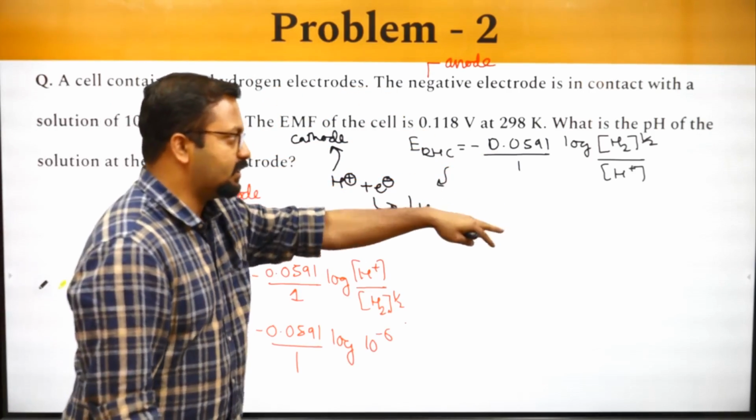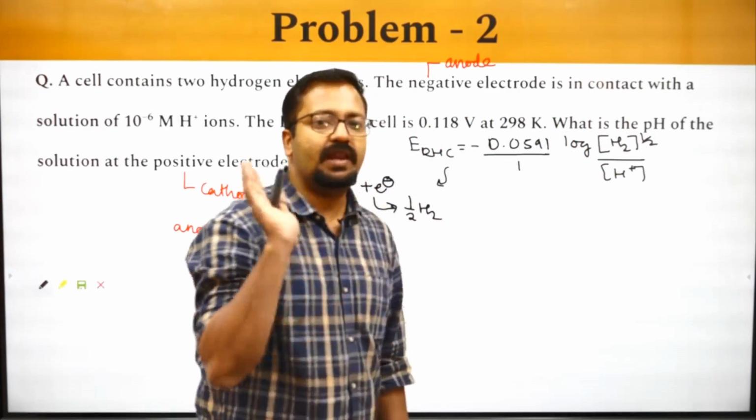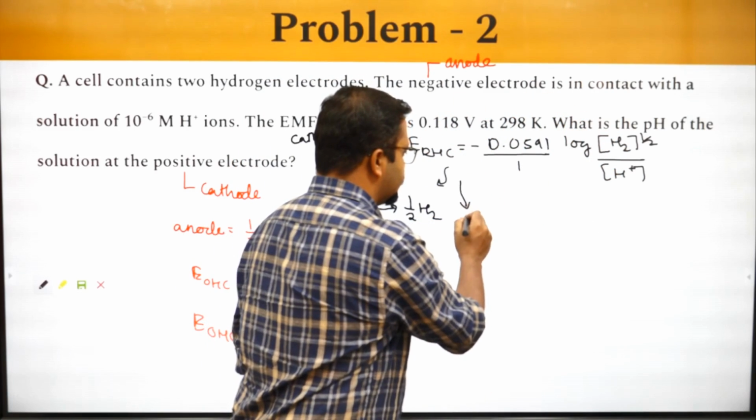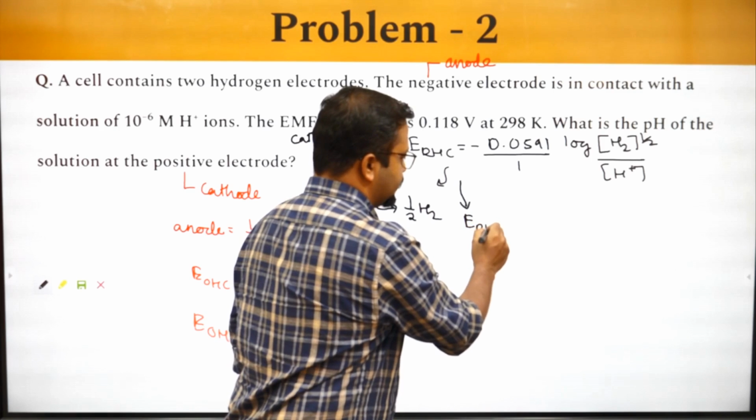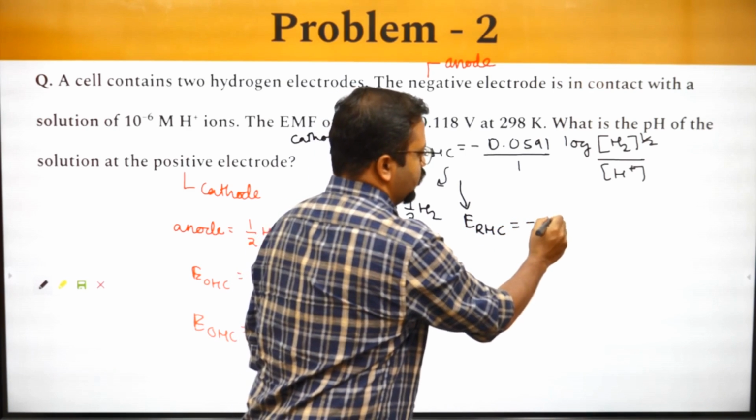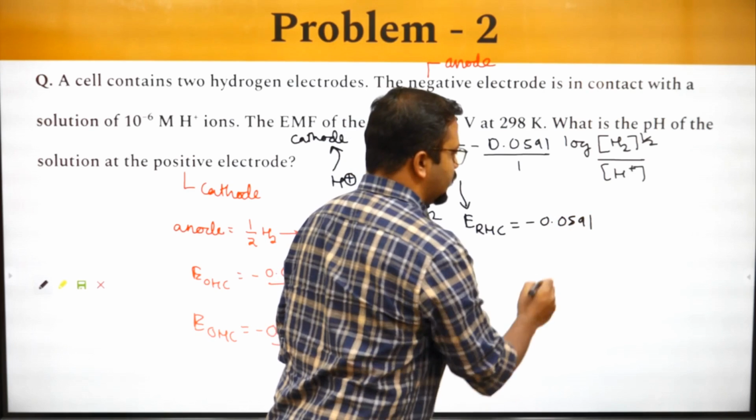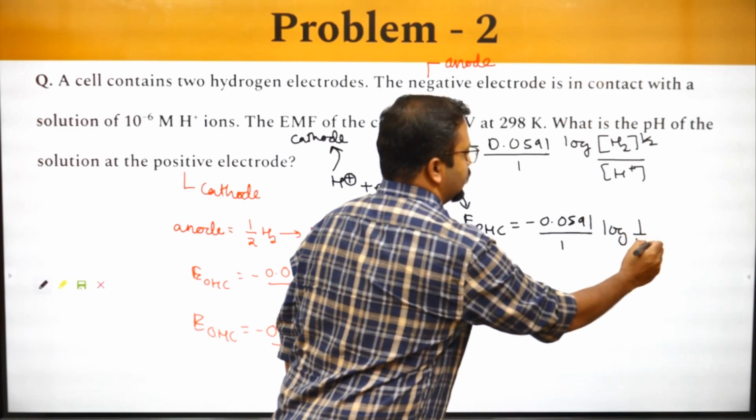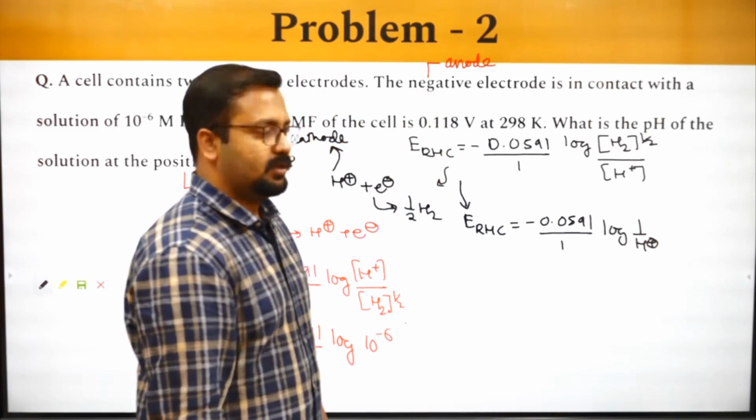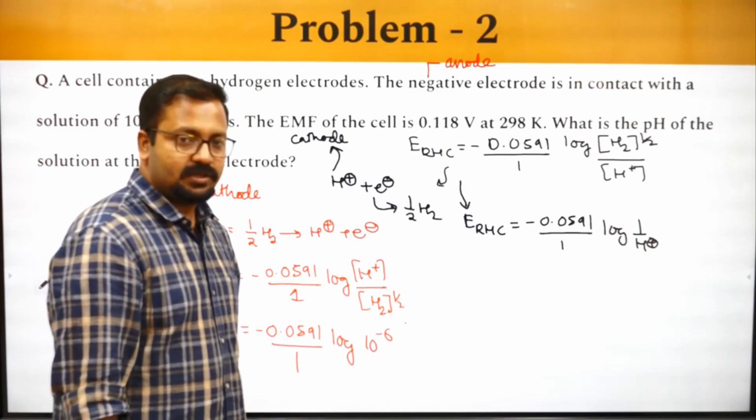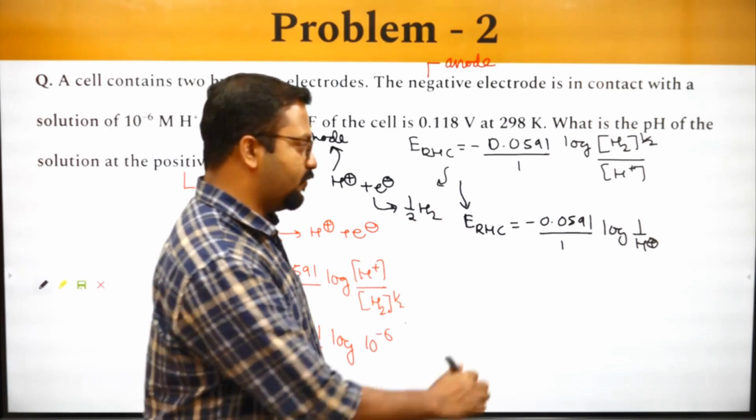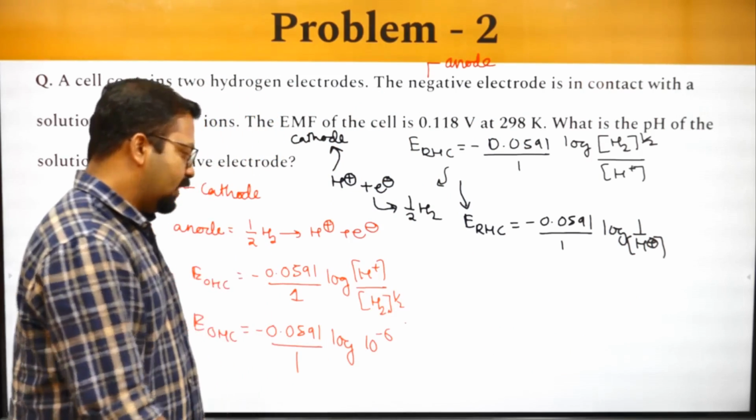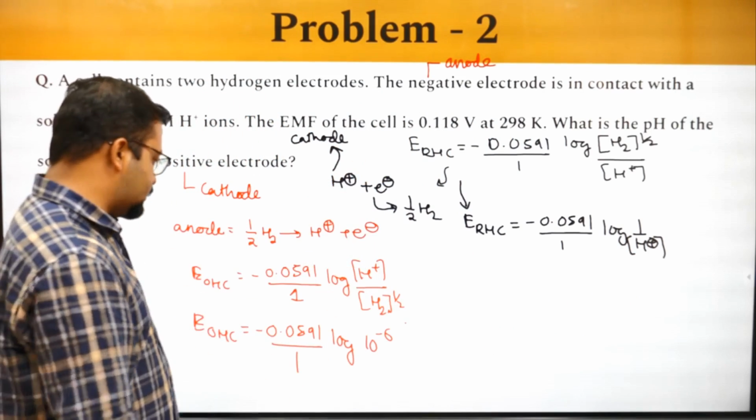So what can we write next? The pressure of hydrogen we have taken as 1. I've taken the pressure of this hydrogen to be 1. So I will write this as E reduction half cell will be equal to minus 0.0591 by 1 log of 1 by H plus. Okay, I have to calculate pH. So for calculating pH, I'll calculate negative log of H plus. Let's see what answer comes up. So I will write it like this.